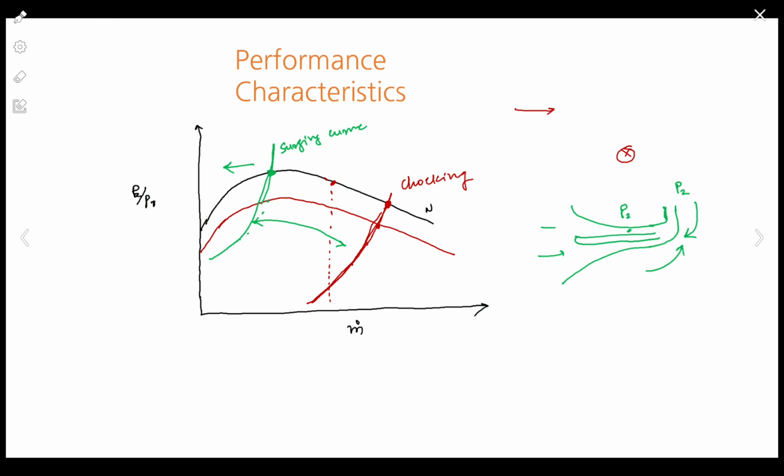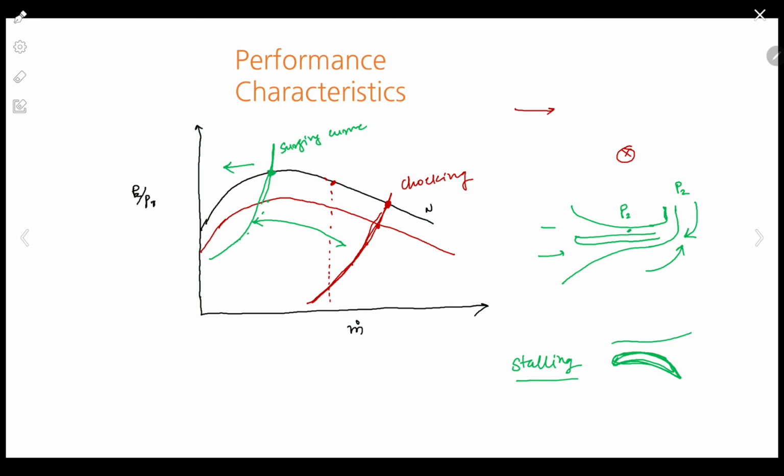There is another phenomenon associated with the performance, that is stalling. In stalling, flow separation from the blade occurs. The shape of the blades is distorted because of continuous application, and due to that the flow separates.